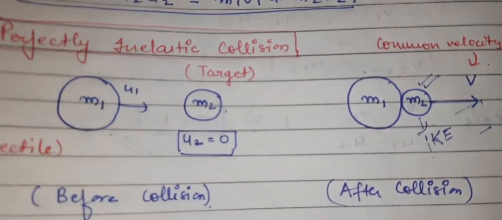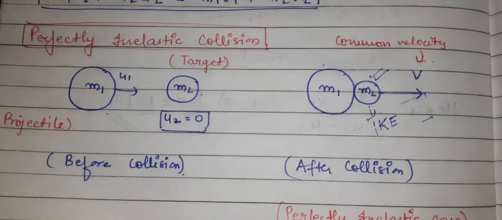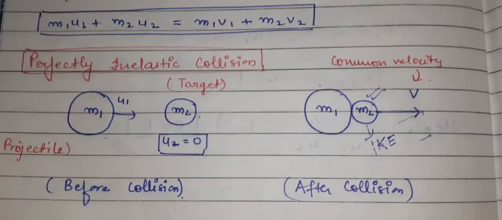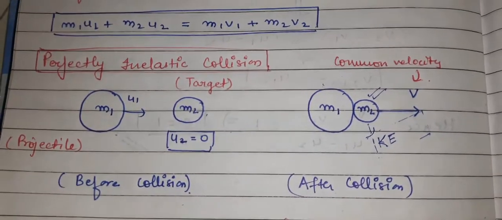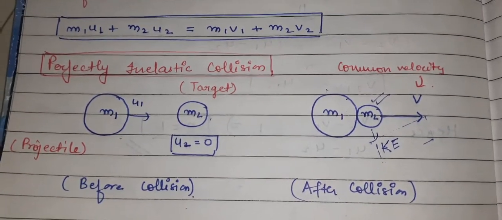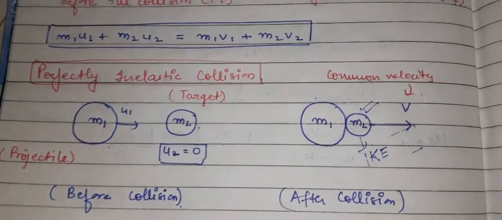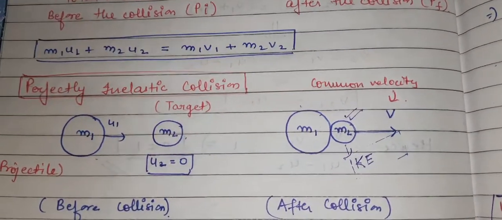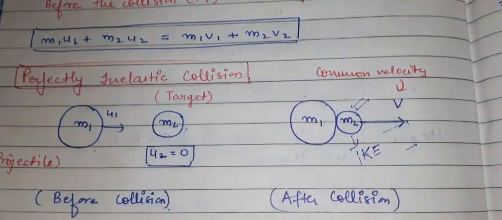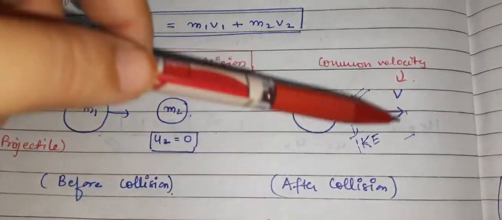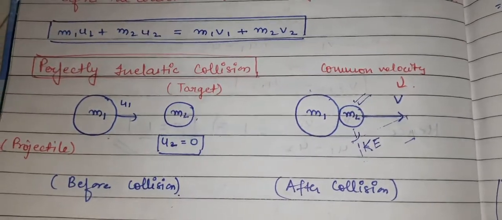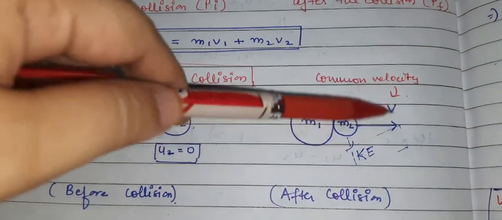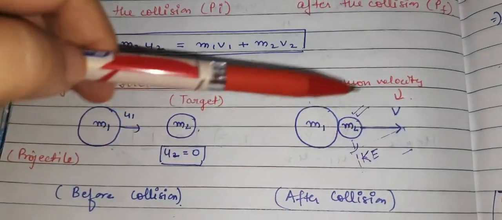Now there are two possibilities. One, the first body after the collision can come to rest and remain with the second body. The second, the whole system will start moving with a common velocity, which we take as v. After the collision they have certain kinetic energy with a common velocity v, and they move like a whole system.